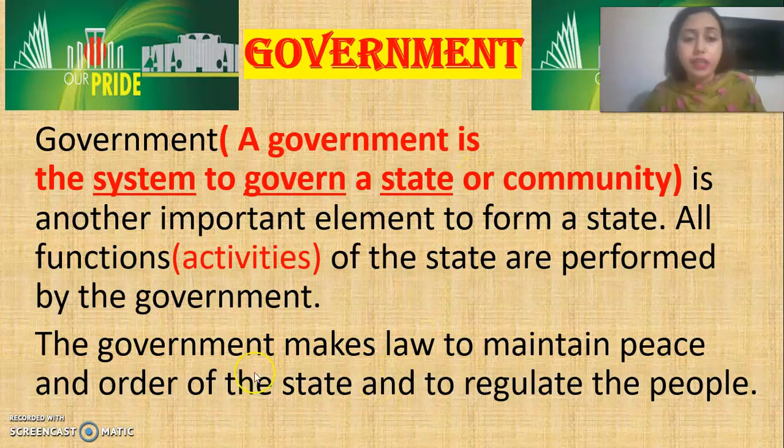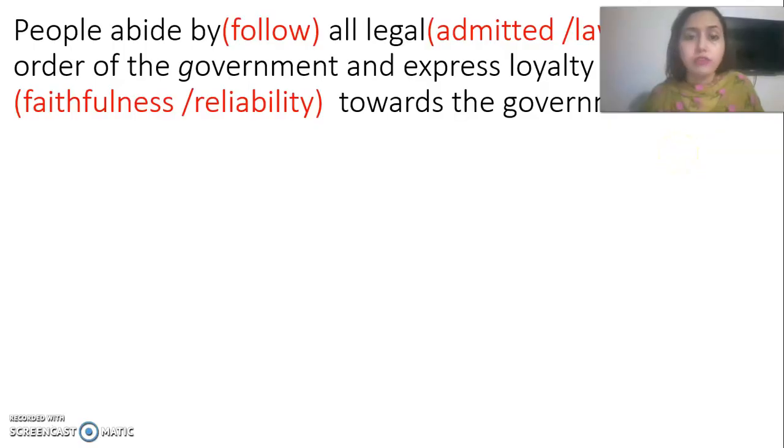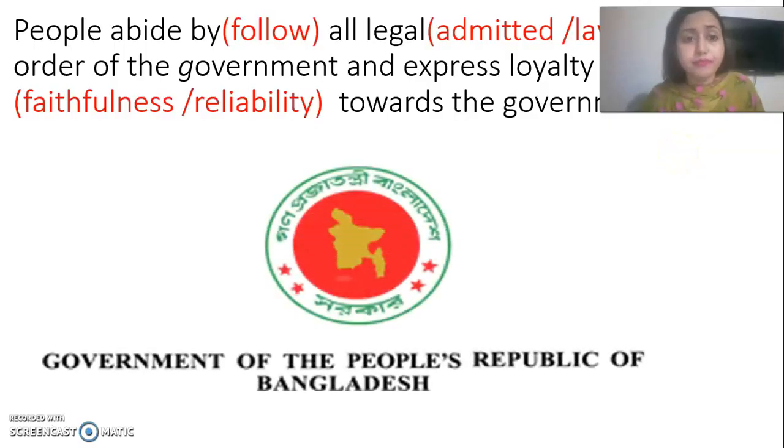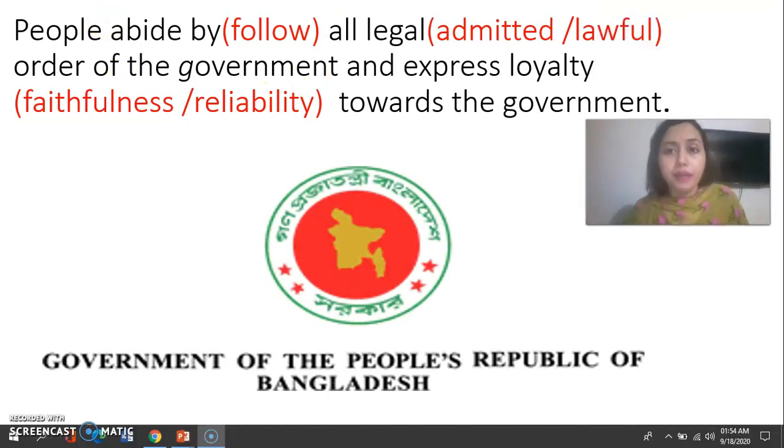Now see, the government makes laws and rules to maintain peace and order of the state and to regulate the people. That is how people will move, how people will work, how people will do their activities. All things are maintained by what? Government. Now let's go for the next thing. See here. People abide by, that means follow, all legal orders of the government and express loyalty. Loyalty means faithfulness or reliability.